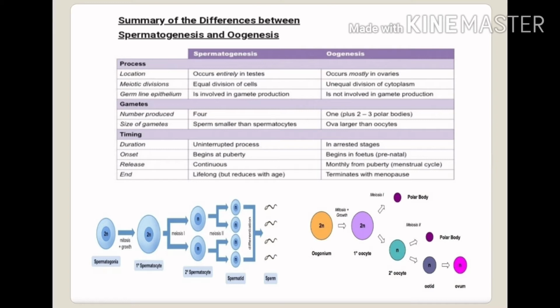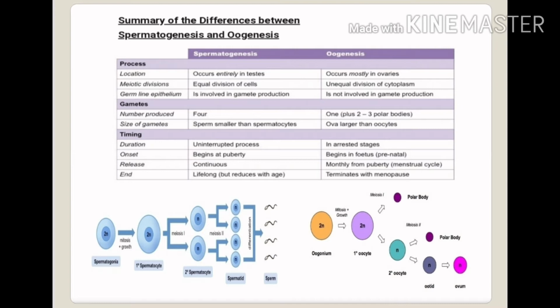If we talk about the timing, spermatogenesis is an uninterrupted process, but oogenesis is arrested in stages. Spermatogenesis begins at puberty, and oogenesis begins in the fetus, means the prenatal stage only. And release of the sperms will be continuous throughout life, but the release of egg will be monthly according to the menstruation cycle. It depends, is it 28 to 30 or 32 days.